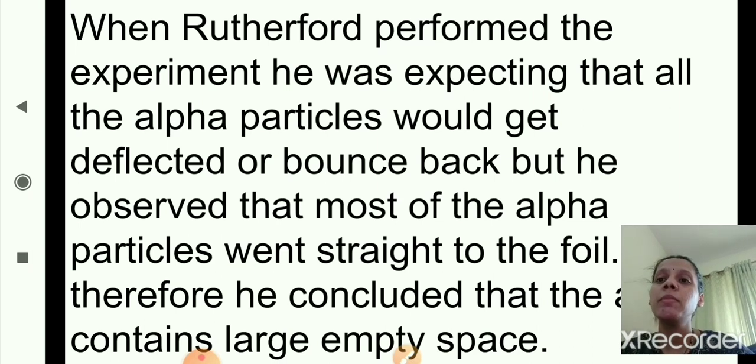When Rutherford performed this experiment, he was expecting that the alpha particles emitted from the alpha emitter and bombarding the gold foil would all get bounced back or deflected. They would change their path. But what he observed was that most of the alpha particles went straight through the foil.